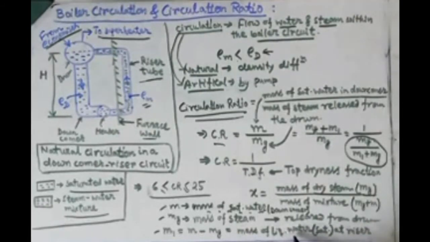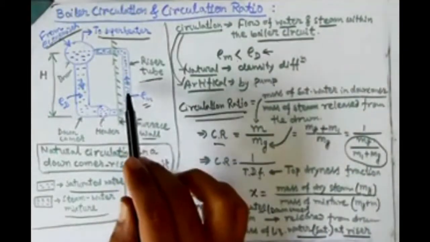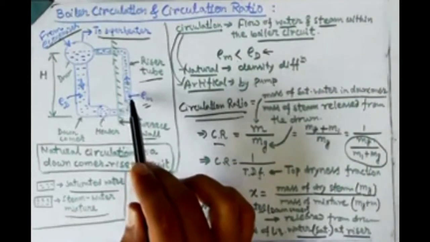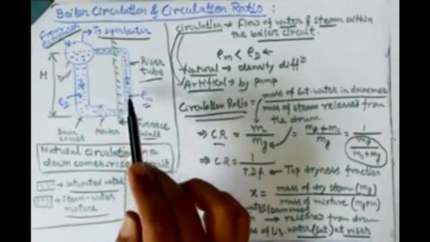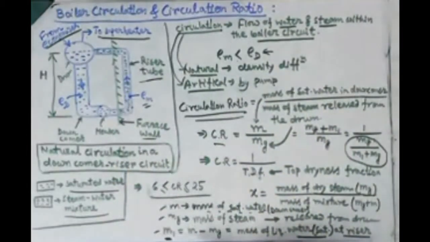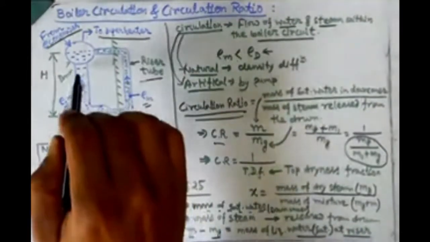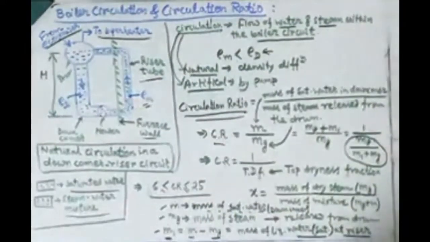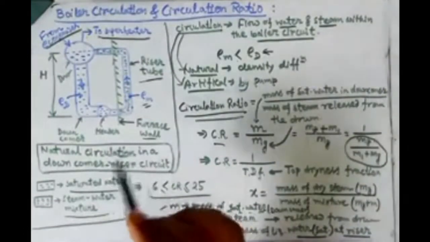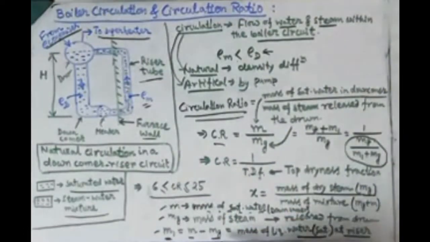That means M1 is the mass of liquid water, that is saturated water, at the riser. So at the riser there will be some saturated water along with some steam. If we consider the amount of saturated water flowing through the riser, that is M1, the saturated liquid contained in the riser tube, then M1 can be represented by M minus Mg, because M is the amount of whole saturated liquid at the downcomer, and some amount of water is converted into steam, and that steam is represented by Mg.